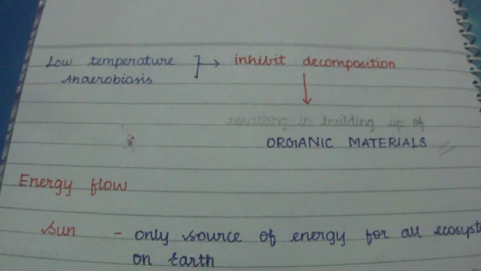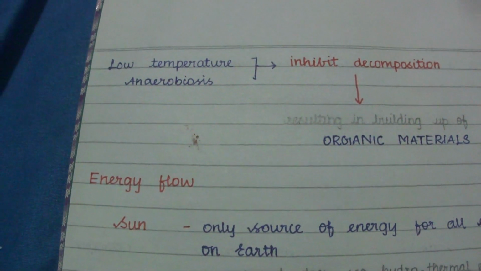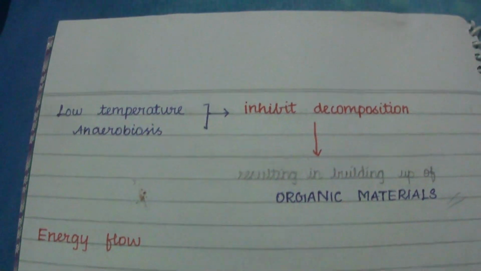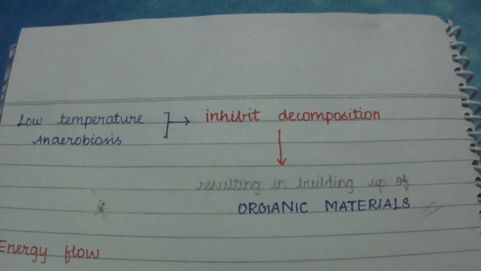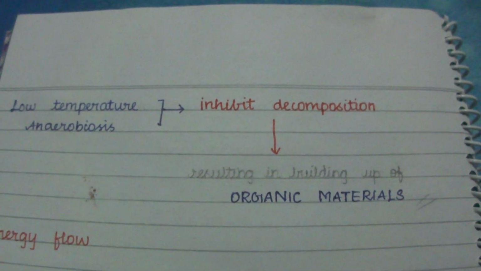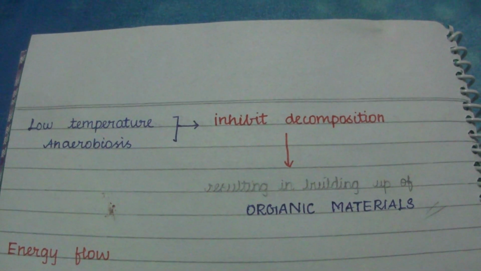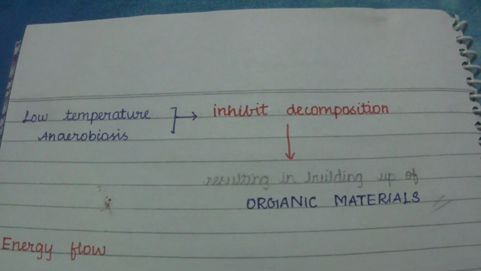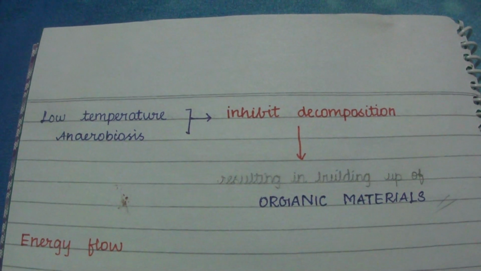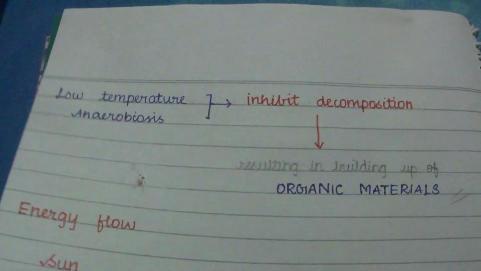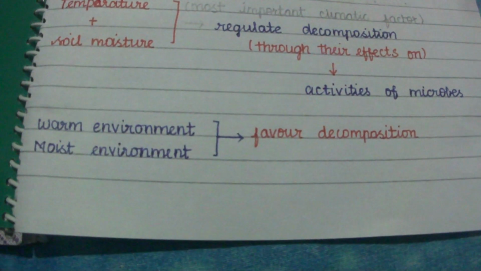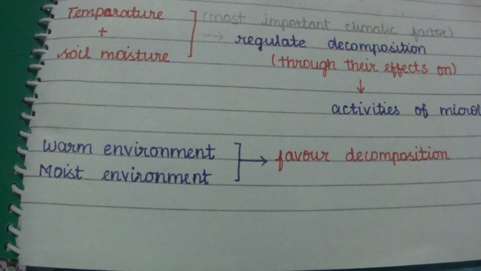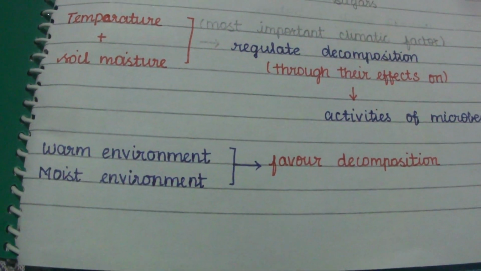Low temperature and anaerobiosis inhibit decomposition, which results in the building up of organic material. In a warm and moist environment, decomposition is favored.